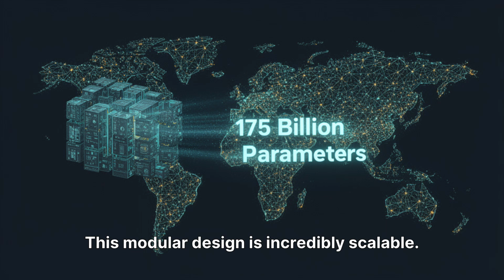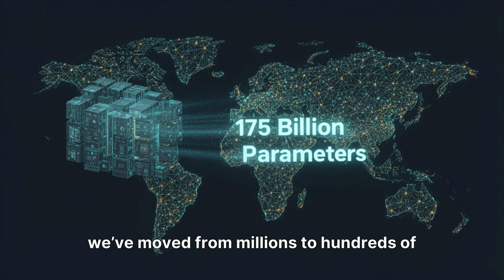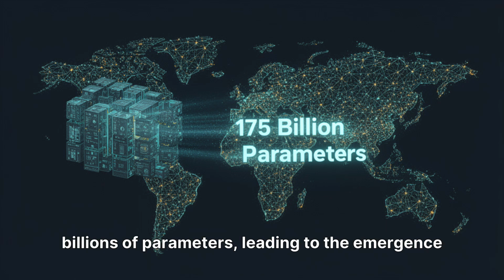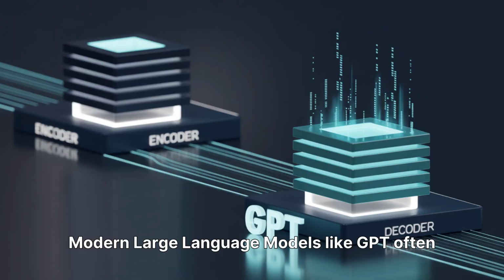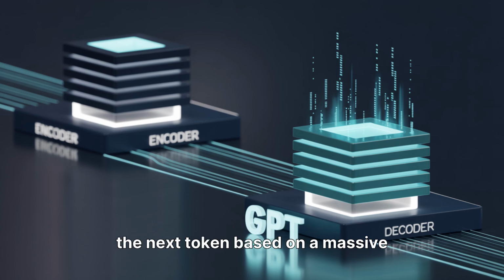This modular design is incredibly scalable. By adding more layers and more heads, we've moved from millions to hundreds of billions of parameters, leading to the emergence of advanced reasoning. Modern large language models like GPT often use decoder-only architectures, focusing entirely on generating the next token based on a massive pre-trained context.